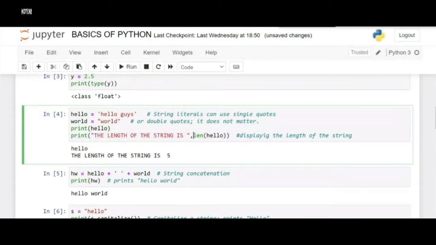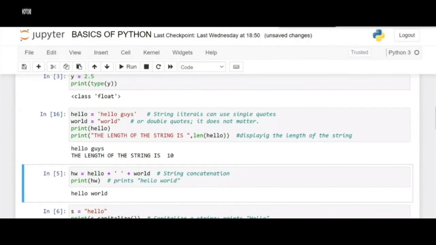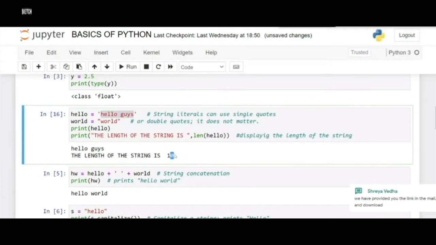This is the same as the previous statement, but here the length is the new keyword. Here the length is a built-in function in Python which is used to return the number of characters in this variable. Like hello guys, it will be 1 2 3 4 5. The space will also be counted, so 6 7 8 9 10. It should return as 10. Let's execute it and see. So as you can see, the length of this string is calculated as 10 and is returned.